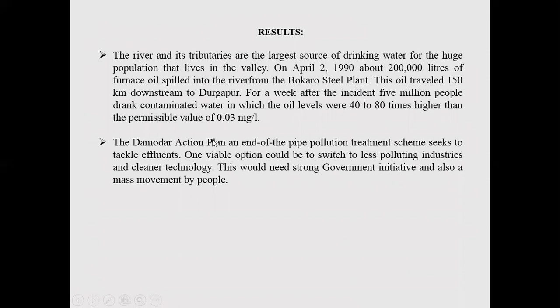After this incident, a plan was adopted, the Damodar Action Plan, which seeks to tackle the effluent. To control the pollutants emitted by these factories, this plan was undertaken. One viable option adopted by this plan was to set up less polluting industries and cleaner technology, the technology which creates less pollution. But it needed strong government initiative and also a mass movement by the people, which did not get attention. So ultimately, this plan was not very successful.